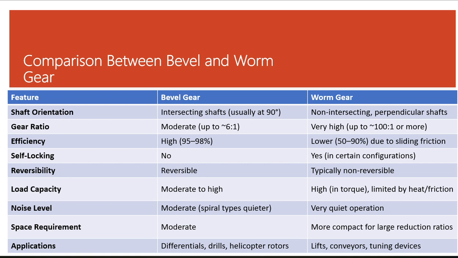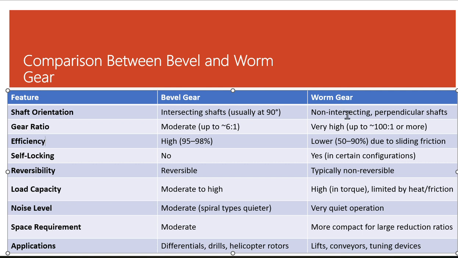Comparisons like we are looking at features, bevel gear and worm gear. In features, we are looking at shaft orientation, gear ratio, efficiency, self-locking, reversibility, load capacity, noise level, space requirement, and application. In bevel gear, shaft orientation is intersecting shaft, usually at 90 degree.